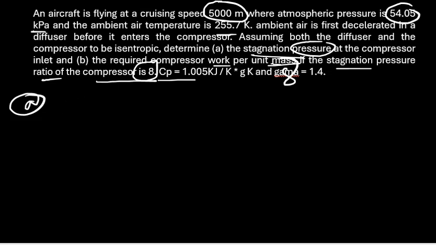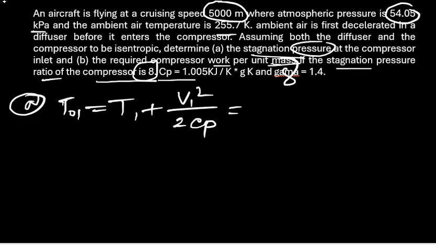Okay, so for part A, we know the formula: T equals T1 plus V1 squared divided by 2Cp. Here the first temperature is given, 250 plus 50.7 plus V1, this velocity. This velocity is given, 250.